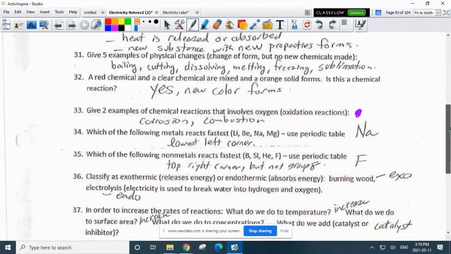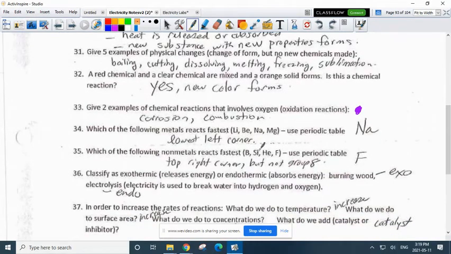Number 35, which of the following non-metals reacts the fastest? So you have to look at your periodic table, and the one closest to the top right would be the one, but not in the very last group, because those are the noble gases. They don't react with anything. So that's going to be fluorine.